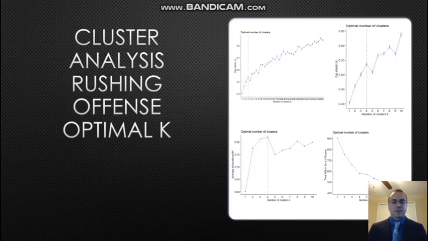So here we're going to look at the rushing offense. And if you remember earlier, before the Bayesian models, we showed that the principal component analysis was much better at showing relationships with the running offense. So let's hope that with this, we're going to see more of a difference in the values. Here with the silhouette analysis, we can see that each time it selected 4 as the best number of clusters to use. Even in the elbow method, you can see a sharp elbow at the cluster of 4.